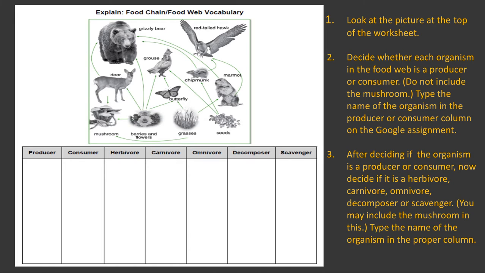You may include the mushroom in this. Type the name of the organism in the proper column. So on your Google assignment on Schoology, you're going to see these instructions again, and you are going to type the name of the animal or organism in this food chain and put it in their correct column.